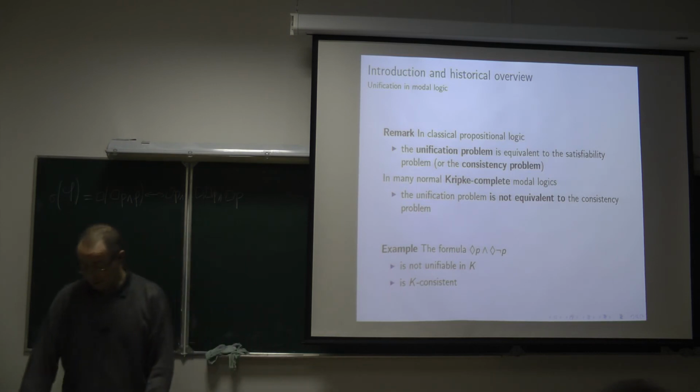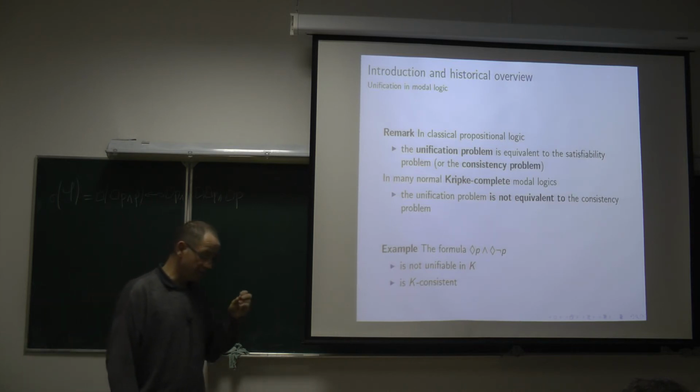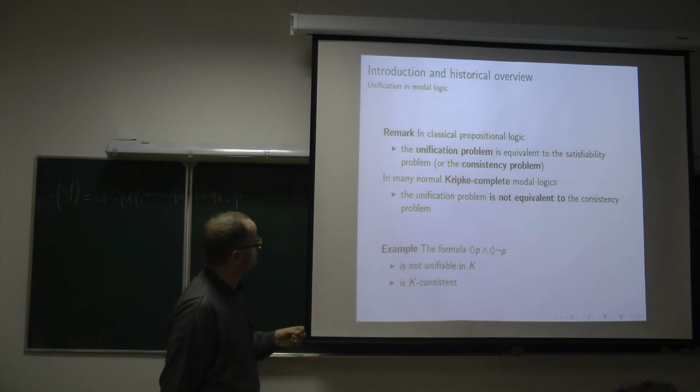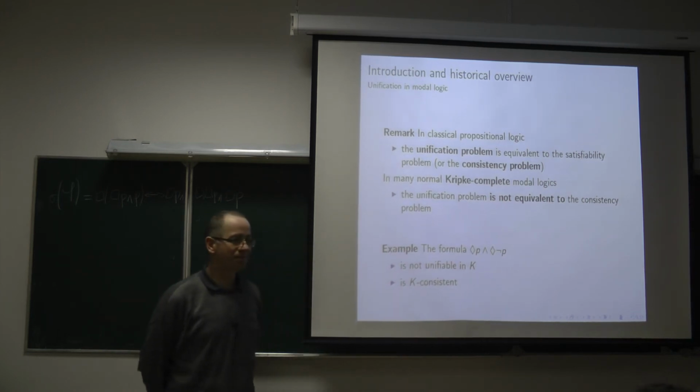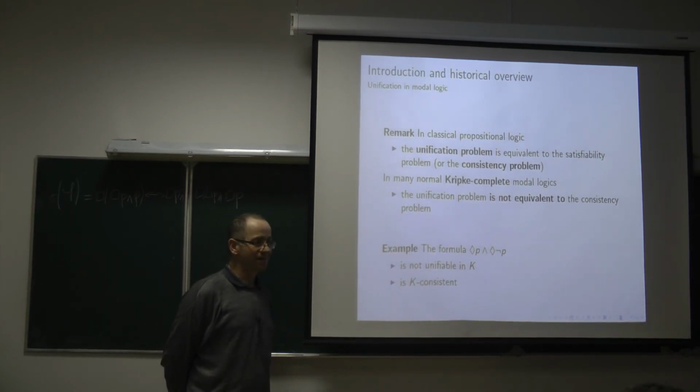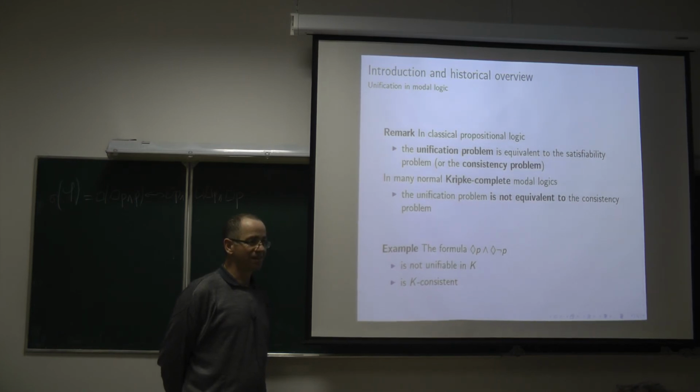I have said that in classical propositional logic, if someone is considering a parameter-free formula, the unifiability of this formula in the context of classical logic is equivalent to its satisfiability. Can I ask a question at this point? Is it known about the decidability of unification in K? No. It is still an open problem. I don't recommend young researchers to attack this problem at once.